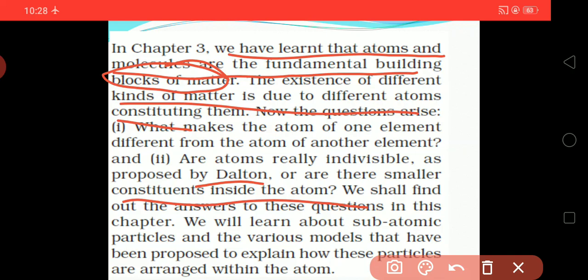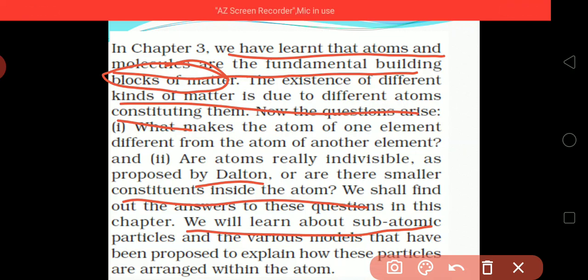We will learn about subatomic particles, which are present in the atom. We will also study what is the differentiating thing present in an atom that distinguishes it from others. And the various models that have been proposed to explain how these particles are arranged within the atom.